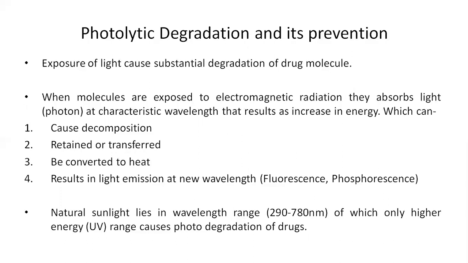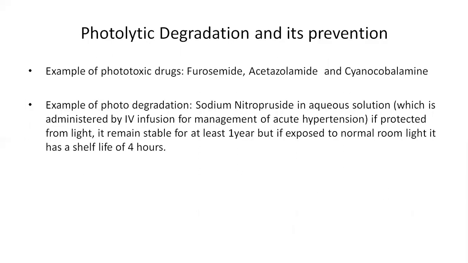Natural sunlight lies in the wavelength range of 290 to 780 nm, that is nanometers, of which only the higher energy UV light range causes photodegradation of the drug. The UV range is from 100 to 400 nm. Examples of phototoxic drugs are furosemide, acetazolamide, and cyanocobalamin. Phototoxic drugs are drugs which in the presence of light get converted into a toxic substance and can cause toxicity.